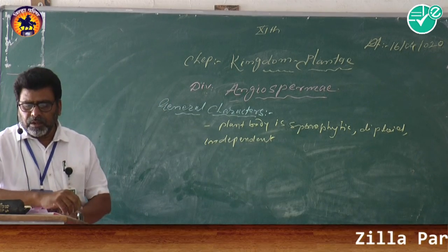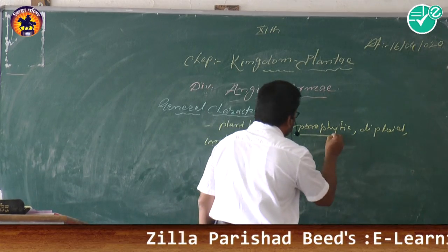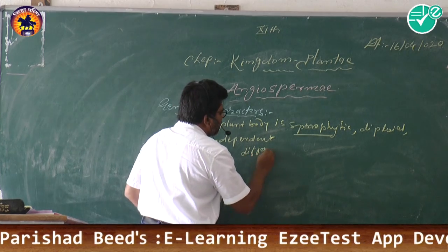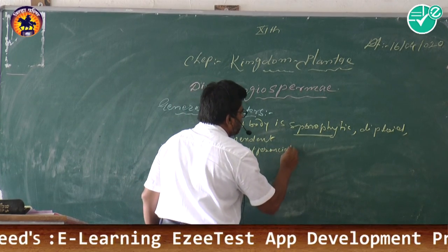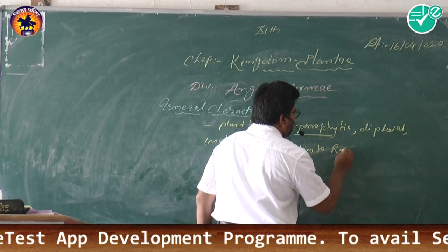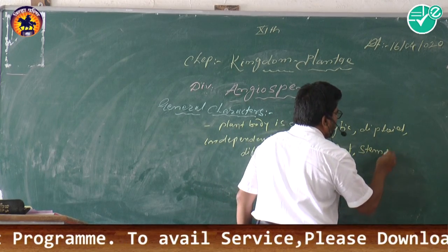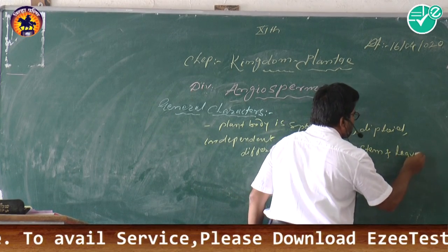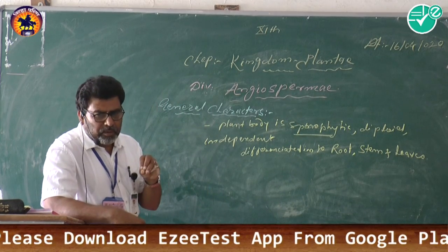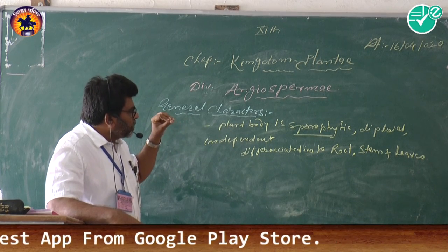And the sporophyte is differentiated into root, stem, and leaves. So, it is a well developed plant. All the parts of the plant are present in the division of the angiospermic plants.